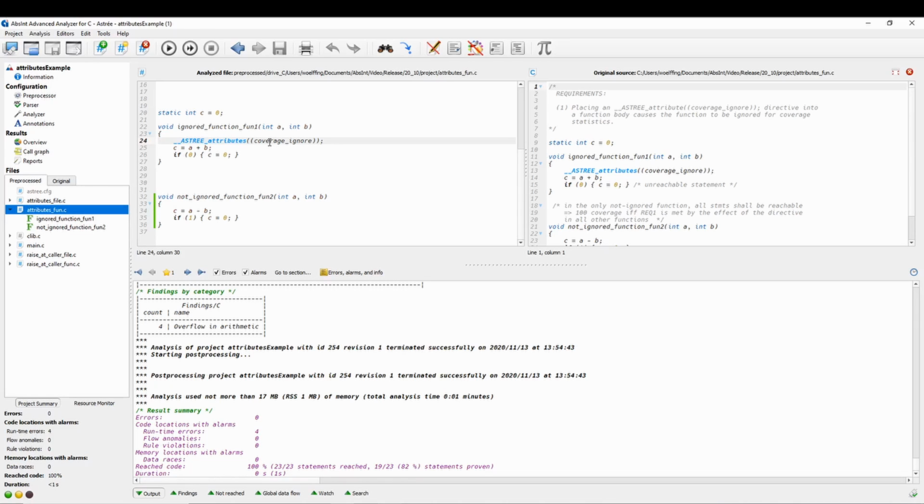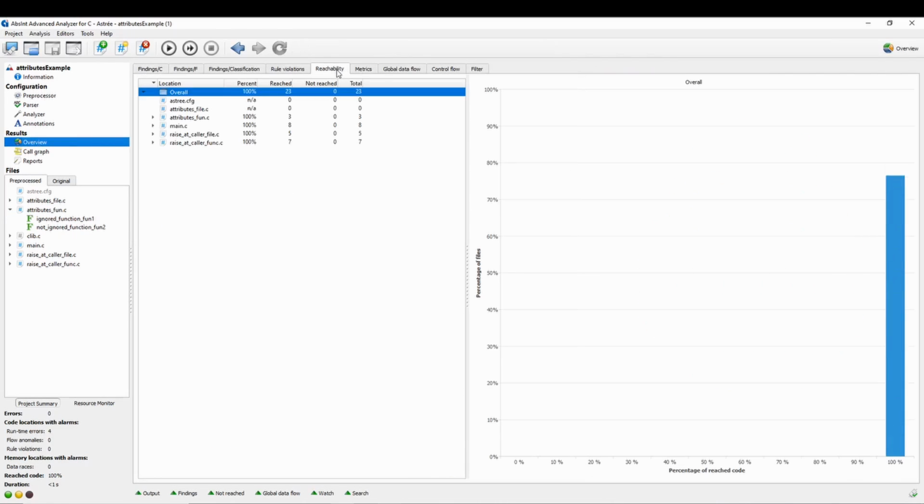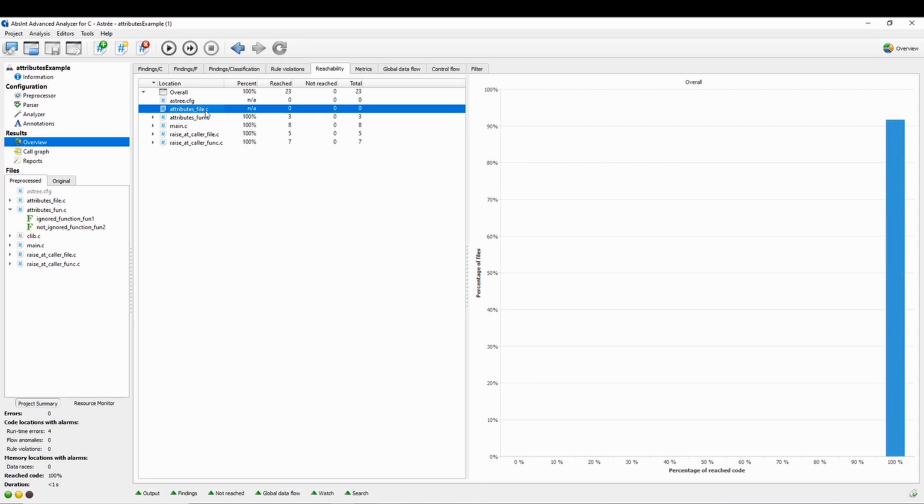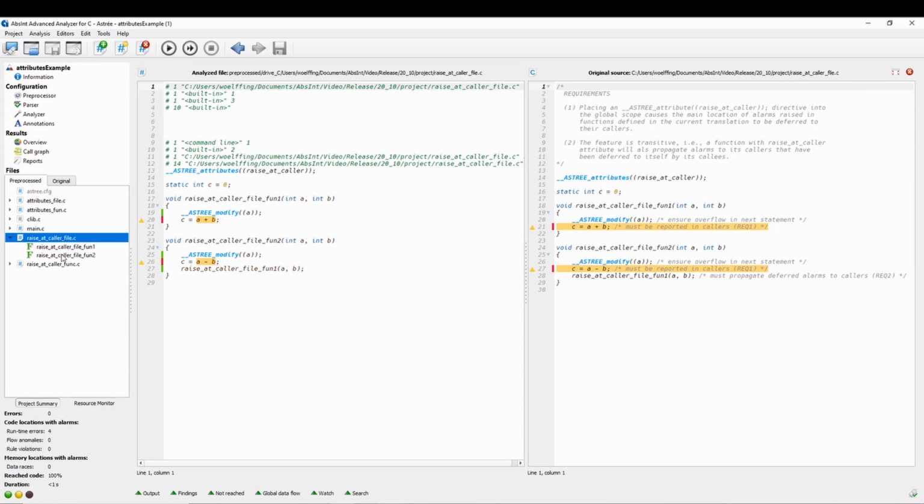As we can see, the body of the if statement will never be reached. In the overview reachability tab, we see 100% coverage for the file attributes fun, since the function we just saw is successfully excluded from project coverage. Also, the file attributes file is successfully excluded from project coverage, displayed by 0 statements that were not reached. The second attribute you can use in the Astrée attributes directive is raise at caller.